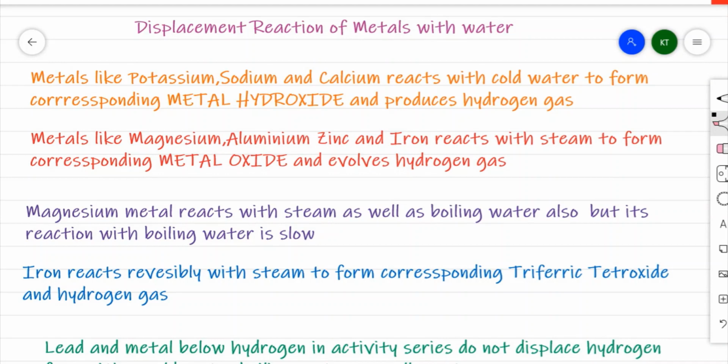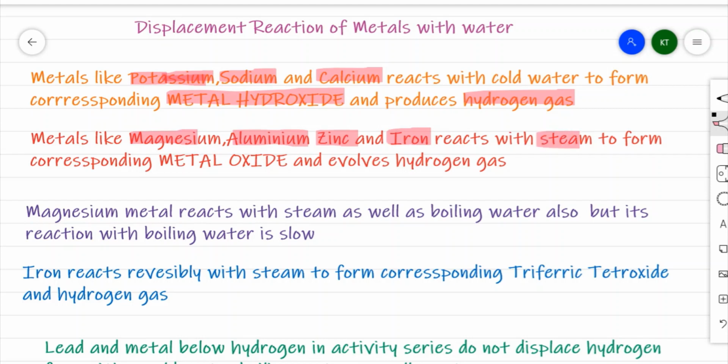A displacement reaction of metals in the activity series with water. Now it is generally seen that active metals like potassium, sodium and calcium, these three metals can react with cold water to form the corresponding metal hydroxide and evolve hydrogen gas.